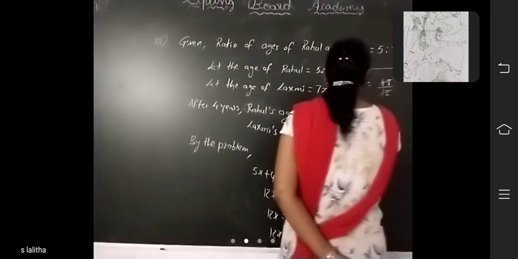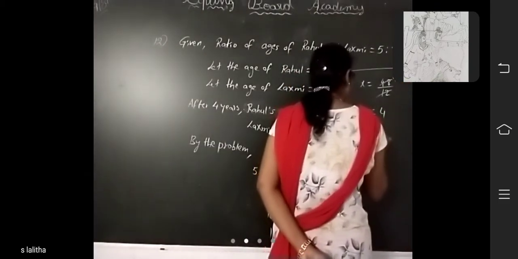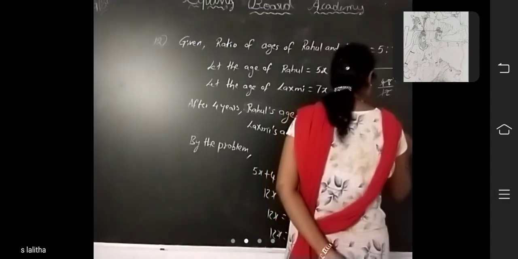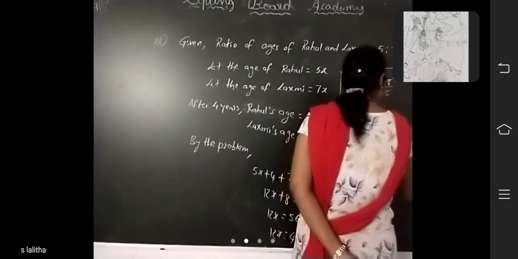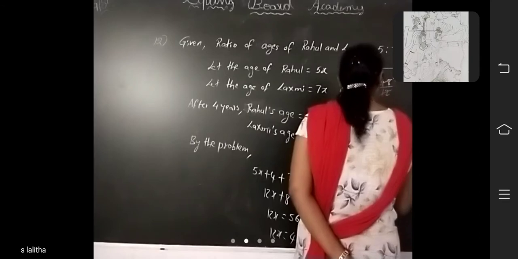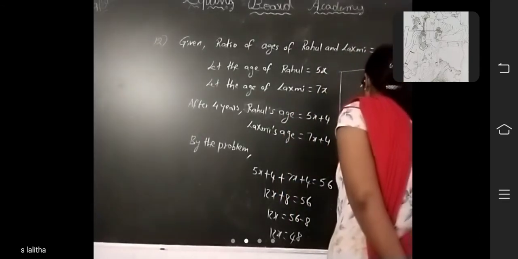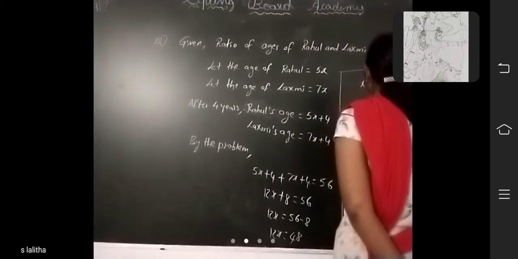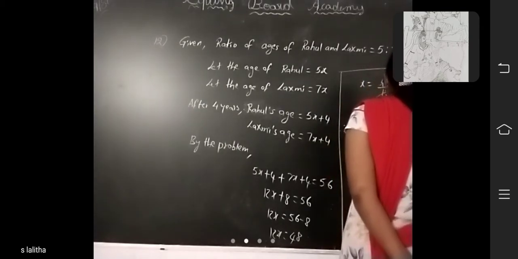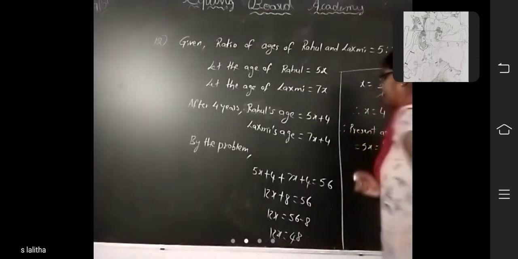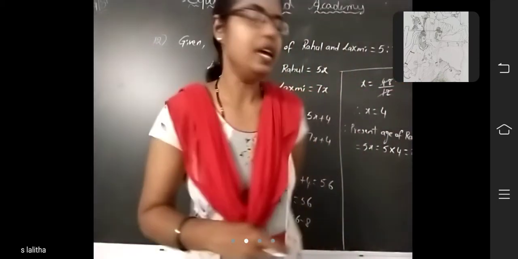Now what is the present age of Rahul? So therefore present age of Rahul is equal to how much? 5x. So 5x is equal to 5 into x, which is 4. So 20 years. Okay, present age of Rahul is 20 years.